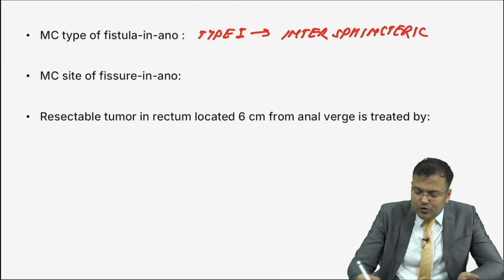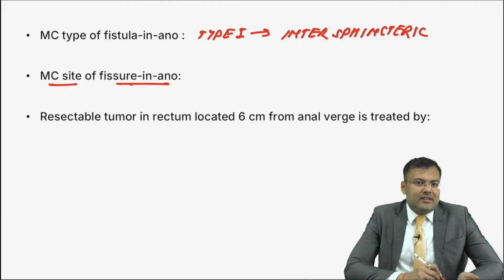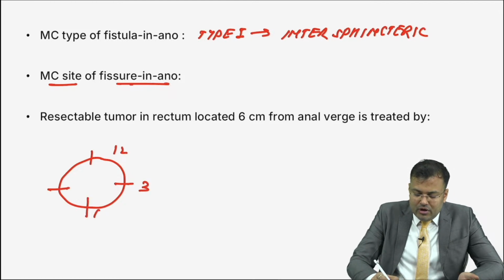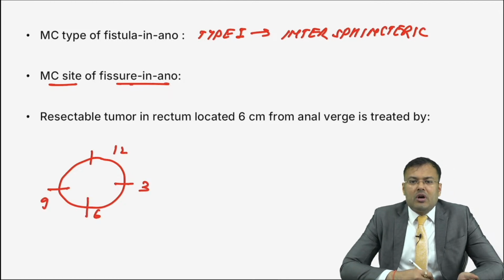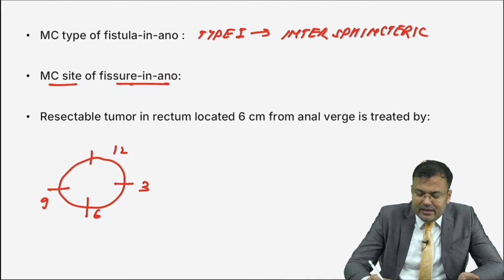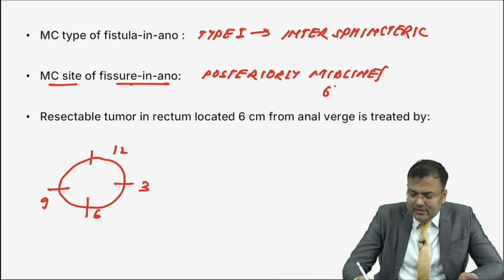Next, what is the most common site of fissure in ano? Suppose this is the clock. Which o'clock position? 12 o'clock, 3 o'clock, 6 o'clock, 9 o'clock? Easiest question. First person to reply correctly, halogen and Dr. Max, posteriorly in the midline. So it is posteriorly in the midline, this is the 6 o'clock position.